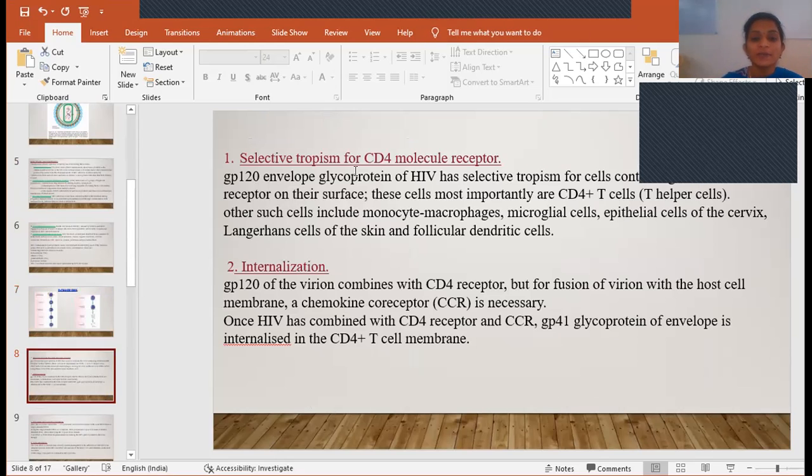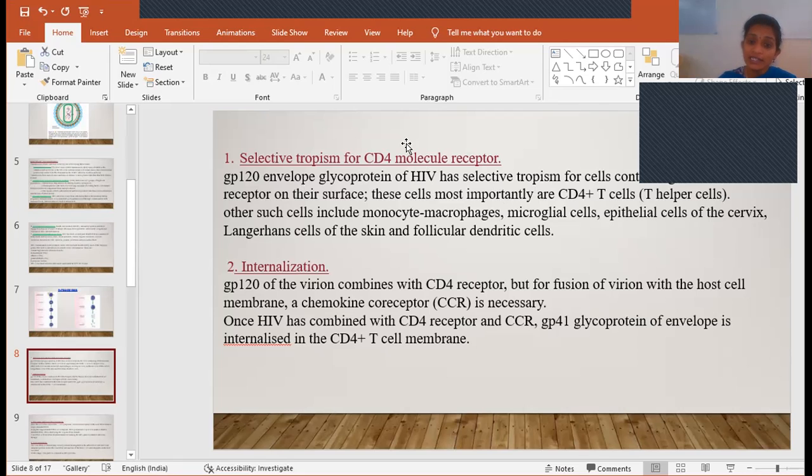So, selective tropism for the CD4 molecule receptor. Selective tropism means it has to bind to only a particular molecule, the CD4 molecule receptor. So GP120, which is present on the surface of this virus, will bind to this CD4 molecule receptor.